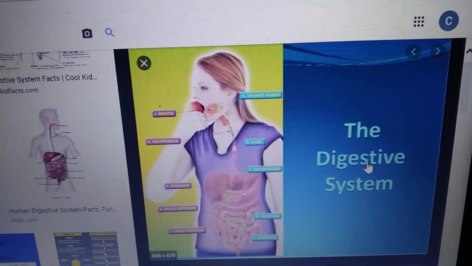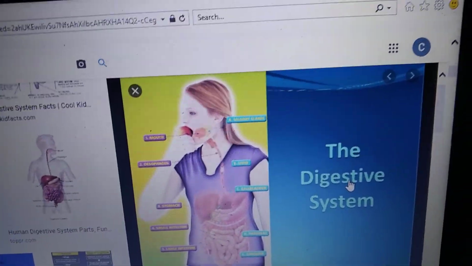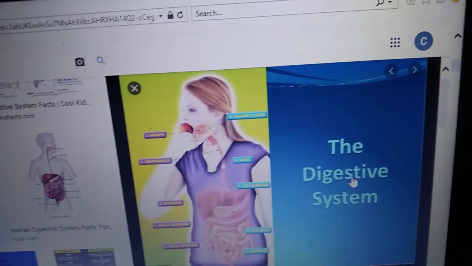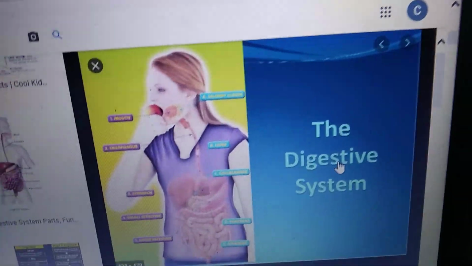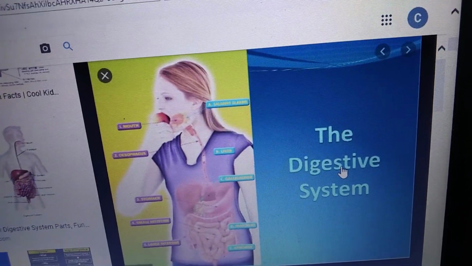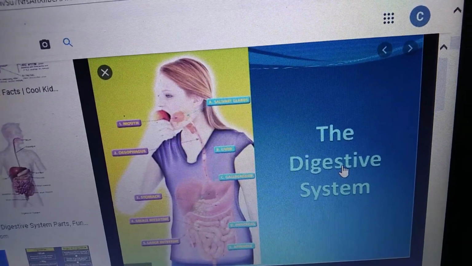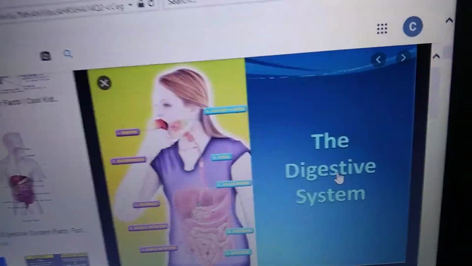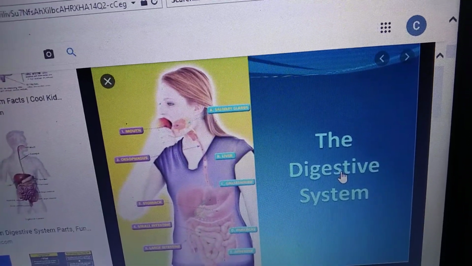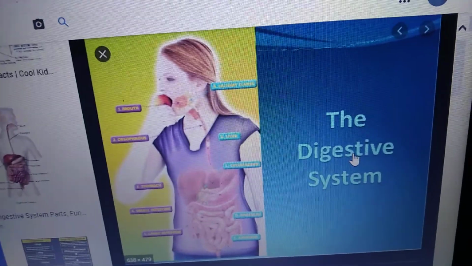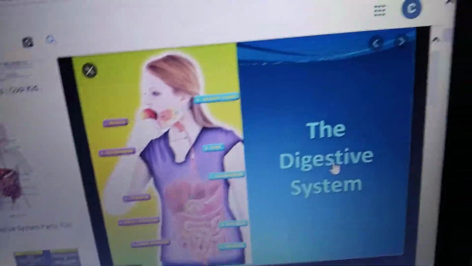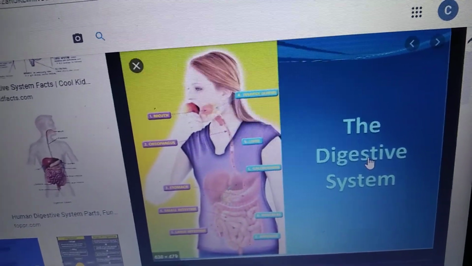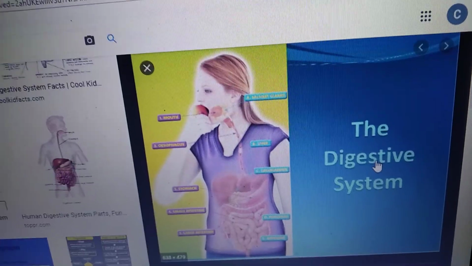Are you seeing the digestive system? What is meant by digestive system? The food we eat provides us energy, isn't it? But before providing energy, food needs to be broken down and absorbed by the body. That is known as the digestion of food. The organs that help the food to break down form the digestive system. Eating healthy food is also good for keeping the digestive system healthy.